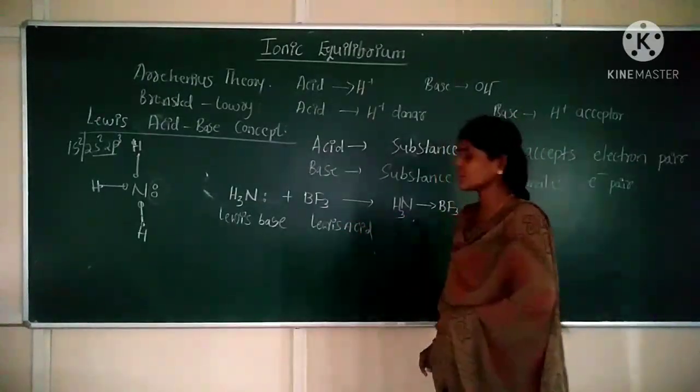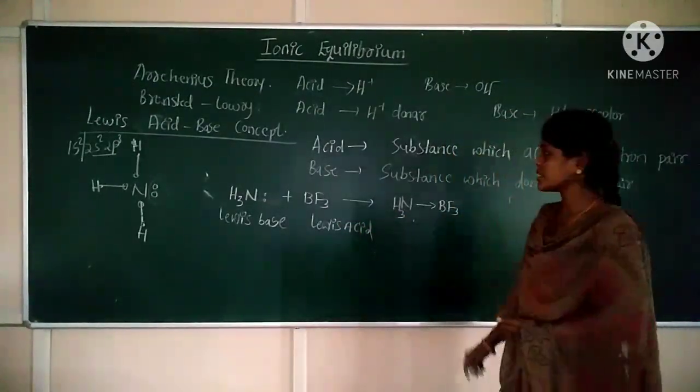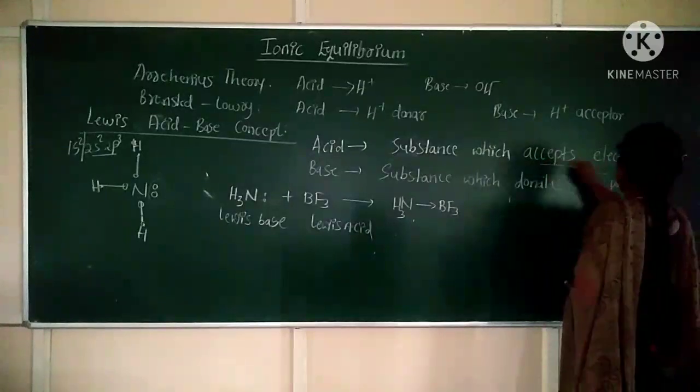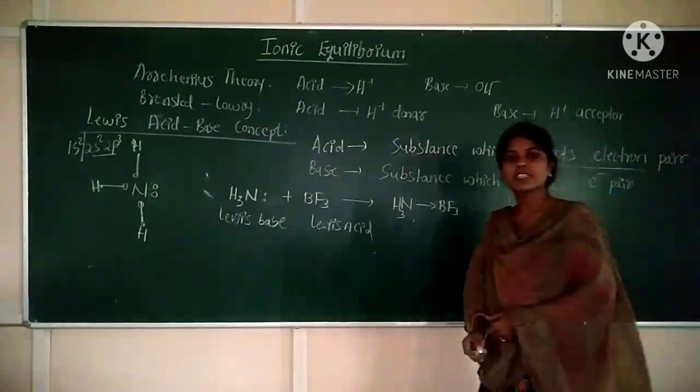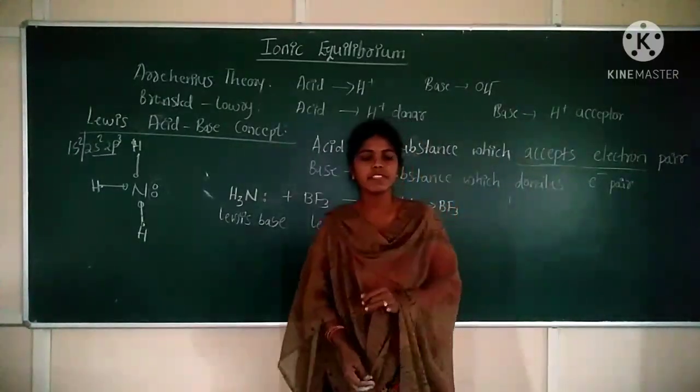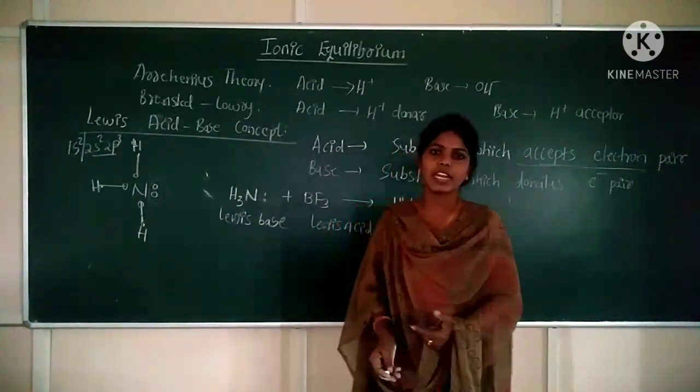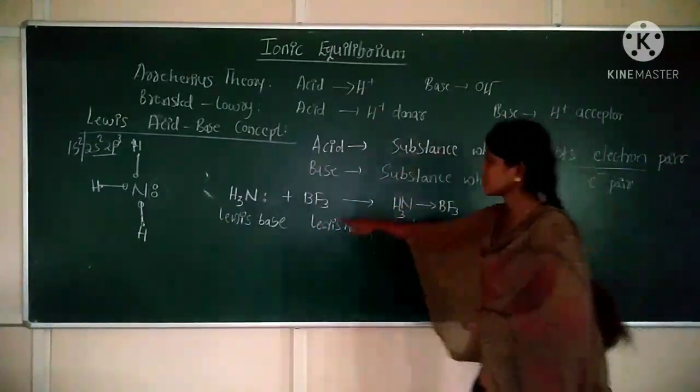Next, BF3 is a Lewis acid. What is a Lewis acid? A Lewis acid is an electron pair acceptor. When it is having a deficiency, then only it can accept the electron. Now which is the central atom in BF3?